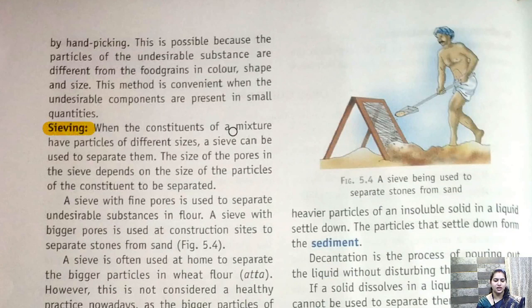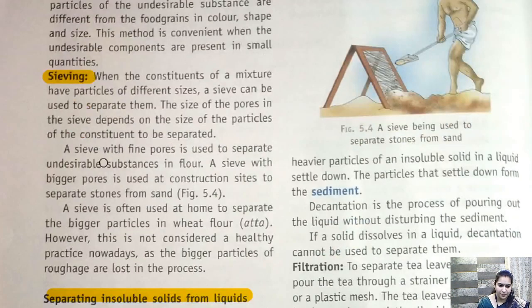Then we have sieving. In sieving, a sieve has fine holes, जाली होती है, जाली में हम क्या करते हैं, there are small holes present, so through that hole we'll pass our mixture और जो भी particle उस hole से छोटे होंगे it will pass off, and the particles that are bigger in size than that sieve will remain separated. So here you can see this is a sieve, a farmer is just throwing the sand over it, so the sand will get separated here and the larger particles will be separated.